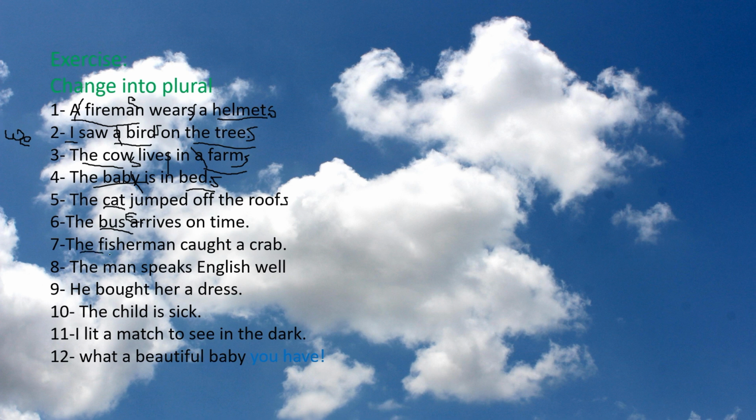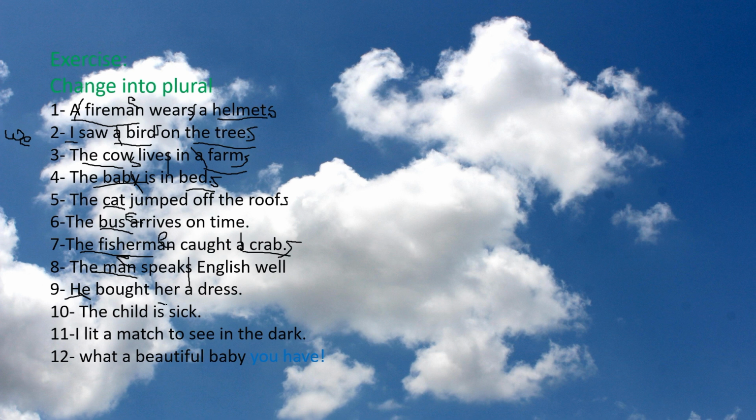The fisherman caught a crab. The fisherman will be the fishermen caught crabs. We will omit the A. Okay. The man speaks English well. The man will be the men. Speaks will be speak. English well. He bought her a dress. He here is a pronoun, will be they. Bought her.